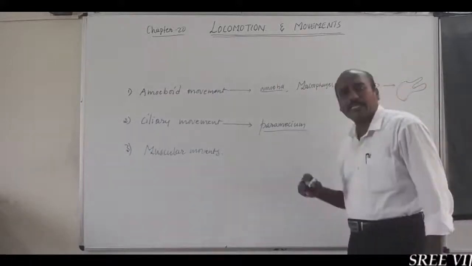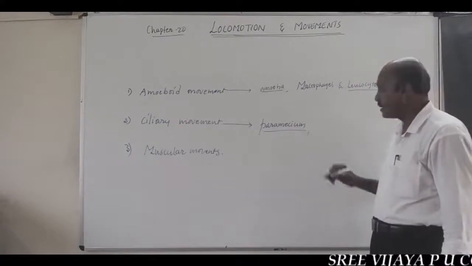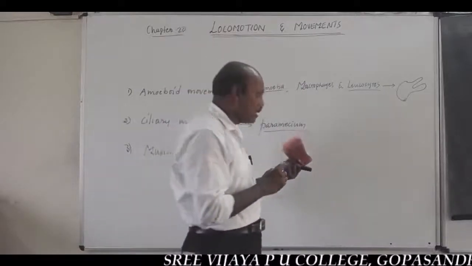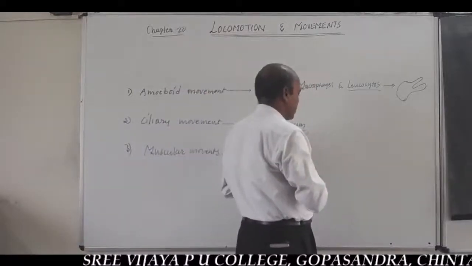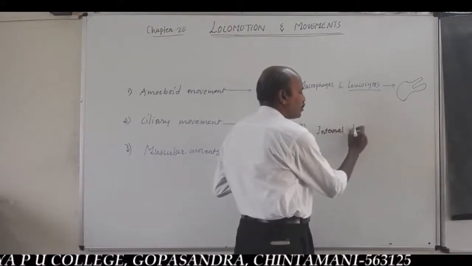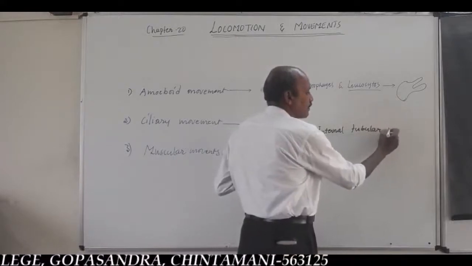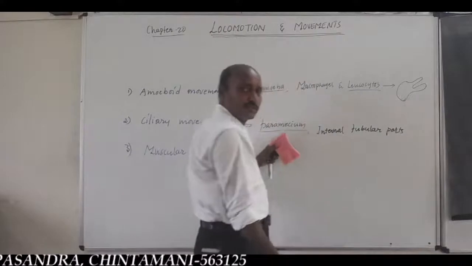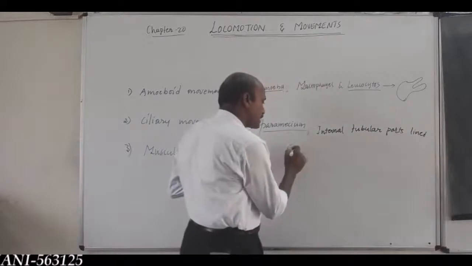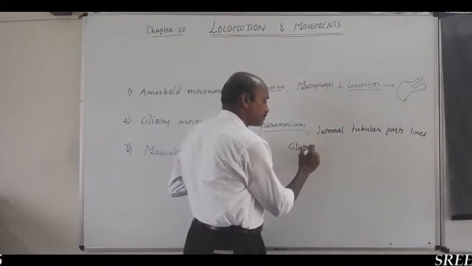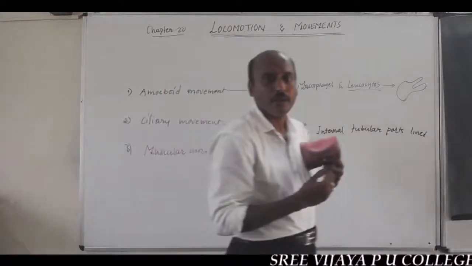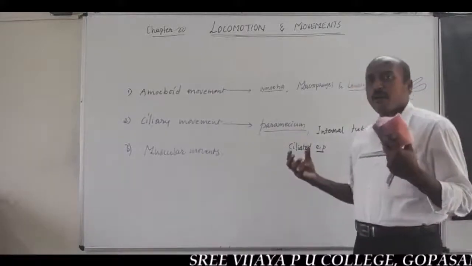While in multicellular forms, listen here, all our internal tubular structures are lined by, covered by ciliated epithelium. Ciliated epithelium is responsible for movement of body requirements.